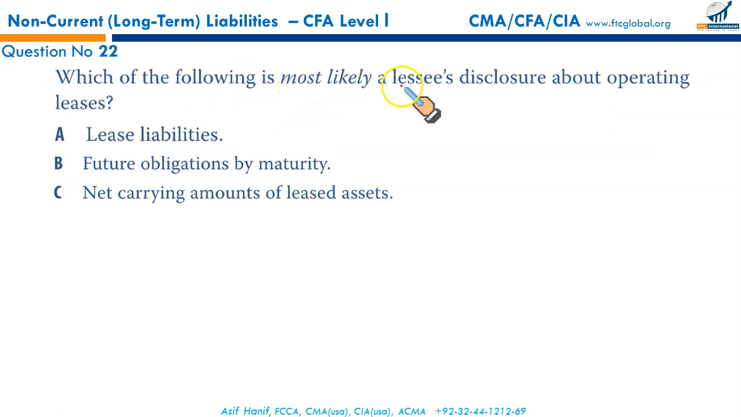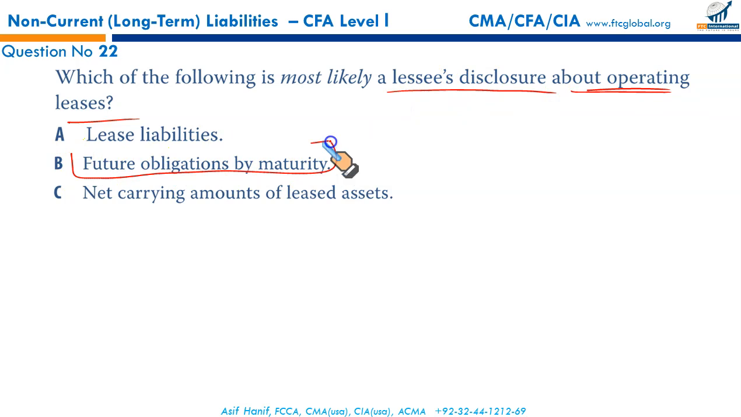Which of the following is most likely a lessee's disclosure about the operating lease? Operating leases are treated in the same way as finance leases. You debit the right of use asset, credit the liability. So they are the same. So there is no separate disclosure because operating leases are no longer only in notes. It is on the face of the balance sheet. That's the new standard. But since this is on the old standard, operating leases must be disclosed in the notes regarding future obligations or maturities related to the operating lease.